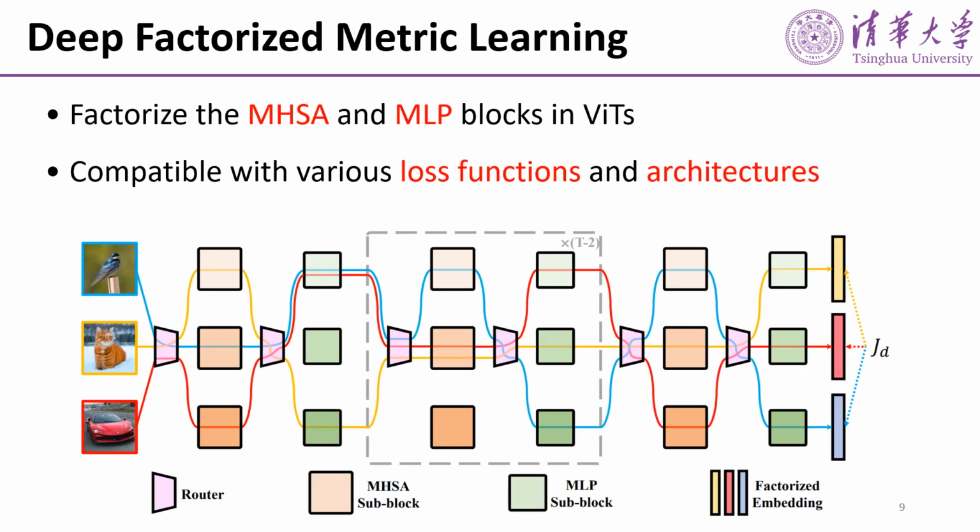During implementation, we choose the vision transformers as our backbone because they are more modularized. We factorize the multi-head self-attention and multi-layer perceptron blocks in vision transformers to receive signals from diverse training samples. Our deep factorized metric learning framework is compatible with various loss functions and architectures.